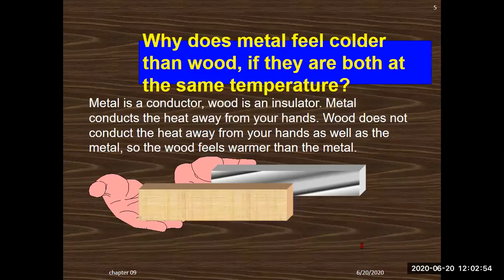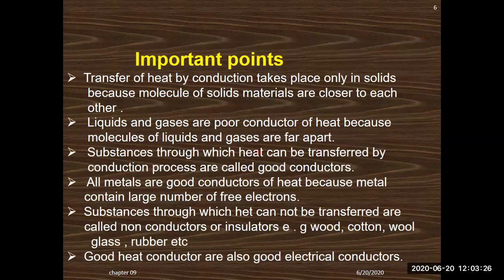So why does metal feel colder than wood if they both have the same temperature? So here is the reason. Metal is a conductor, wood is an insulator. Metal conducts the heat away from your hand. Wood does not conduct heat away from your hand as well as the metal. So the wood feels warmer than the metal. Why? Because metals are conductors and they conduct heat away from your hand. The wood is an insulator, so wood is unable to conduct heat from your hand. So this is the reason.